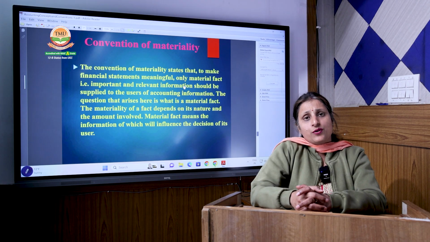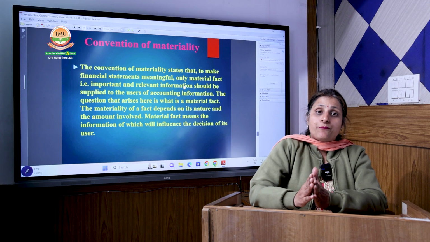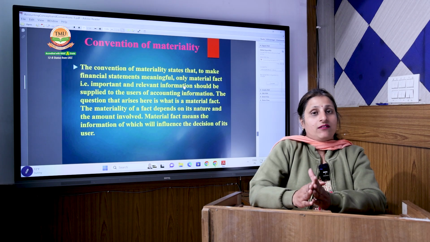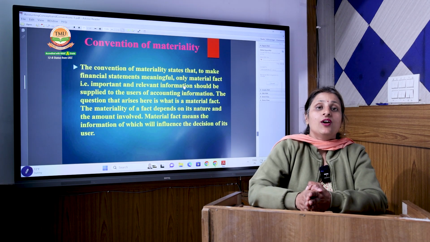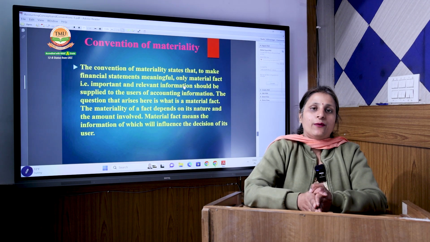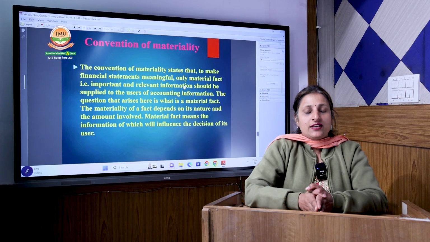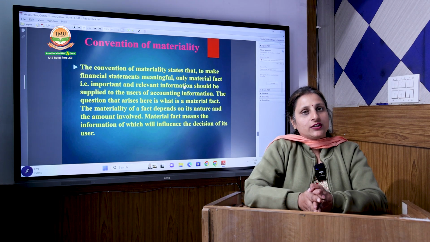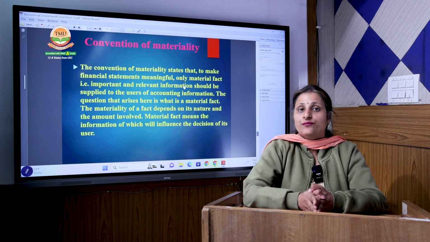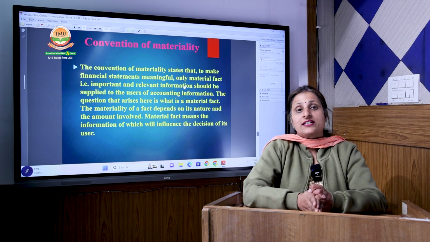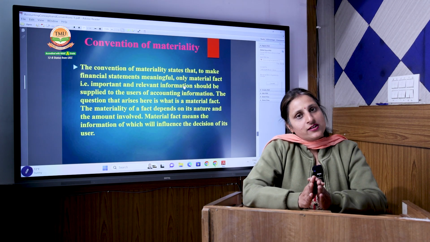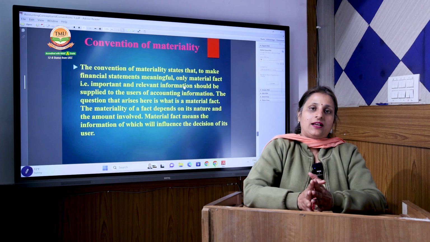So your accounting books should give importance firstly to that material fact which is very important from the point of view of the accounting users. If there is some information that is not important for them and doesn't make any impact on them, and you are not disclosing that, it is totally permissible under accounting books.